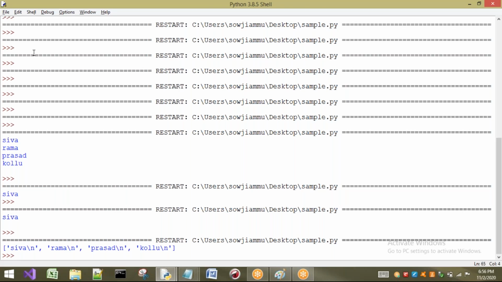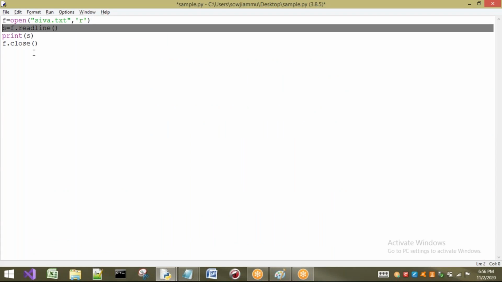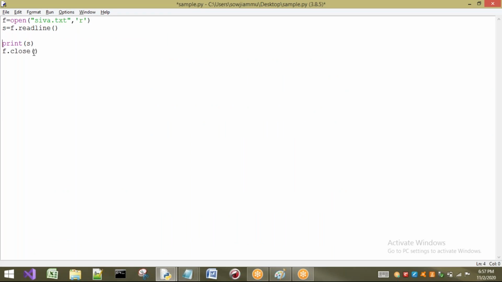Next, I will show you some cases here. Observe carefully. Here I am going to use f.readline, and I will apply the same thing 2 or 3 times and just see what the output of my program will be.